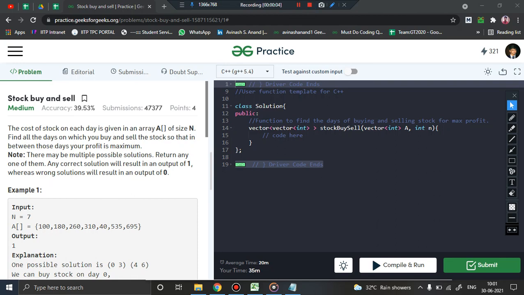In this particular video, we are going to discuss a new problem from greedy algorithms, and the name of the problem is basically stock buy and sell. So before we dive into the problem, let us first of all discuss what the problem statement actually says.